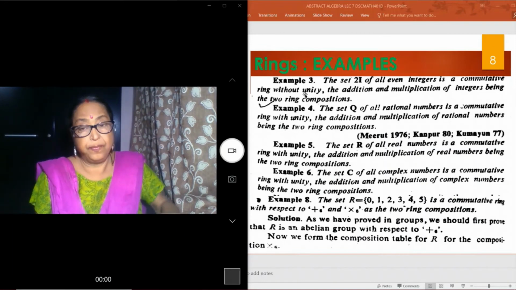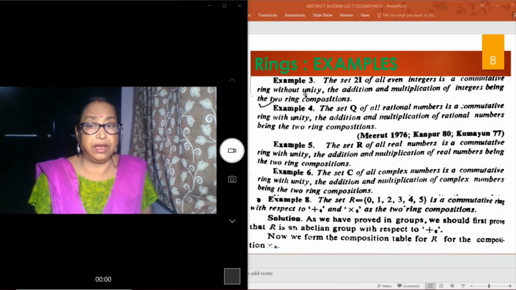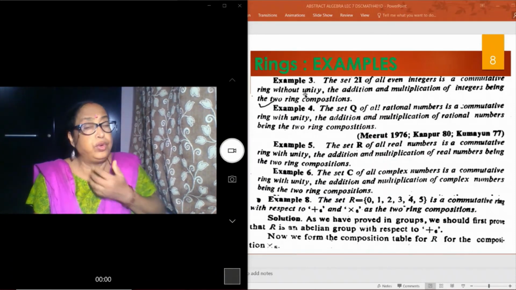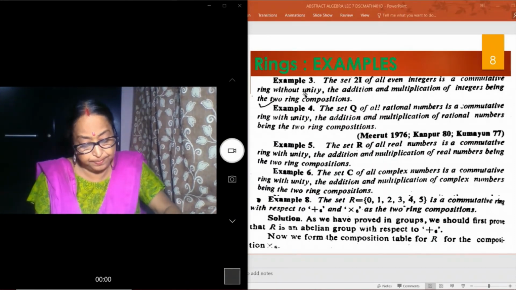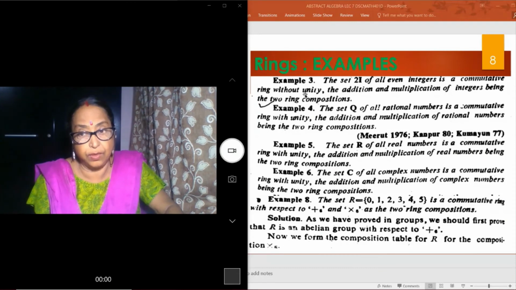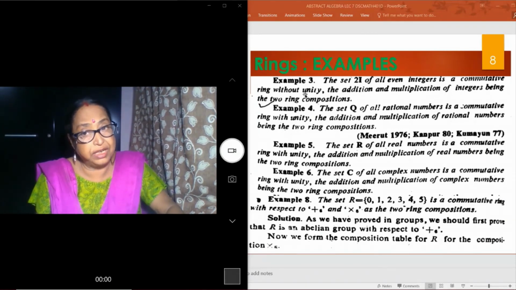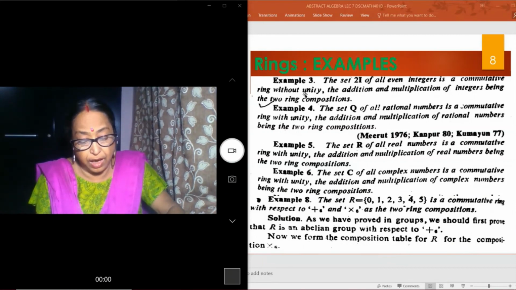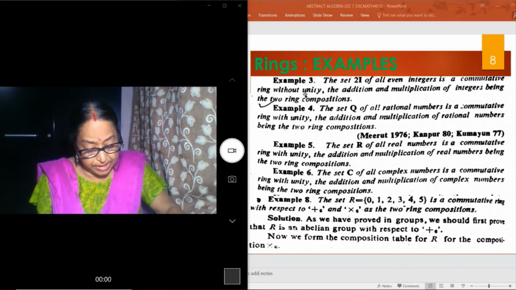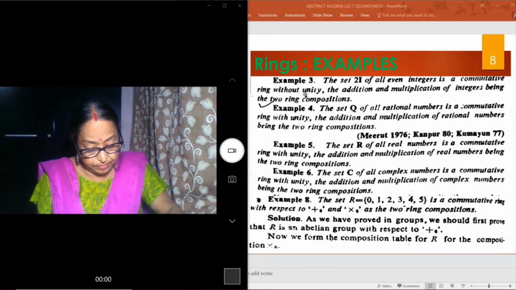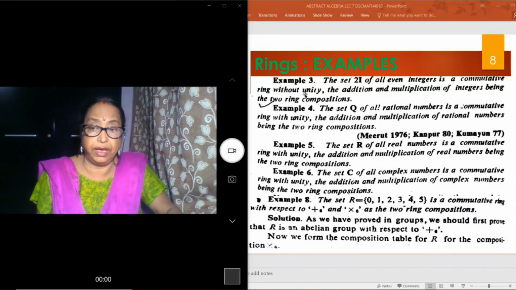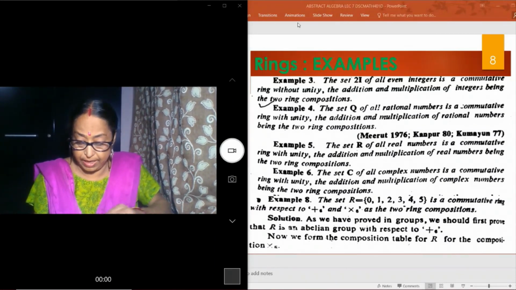So here in a ring you have to confirm two more postulates, and then it will become a ring, and then a ring with unit element is a ring with unity, and if it follows the commutative law, it will be a commutative ring.